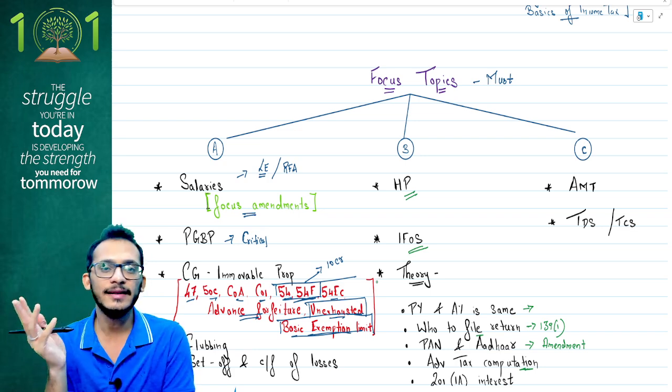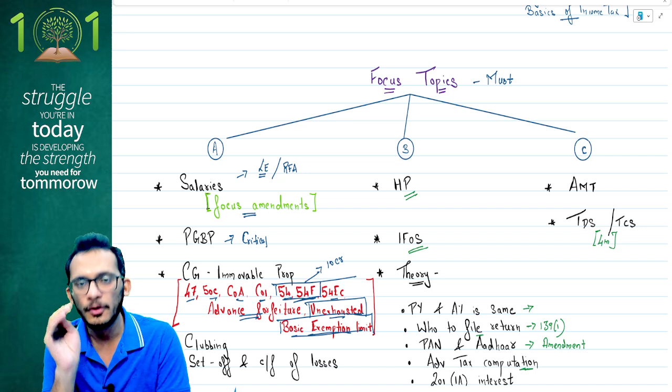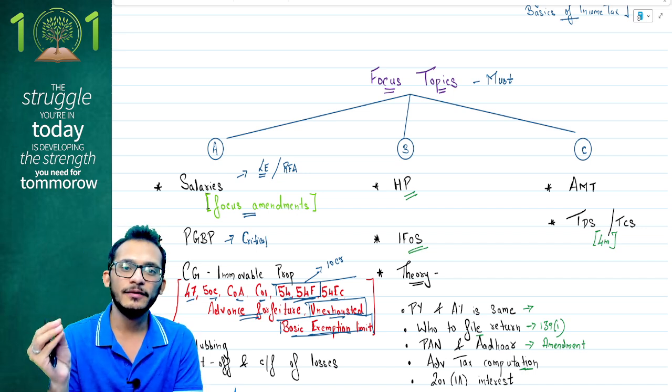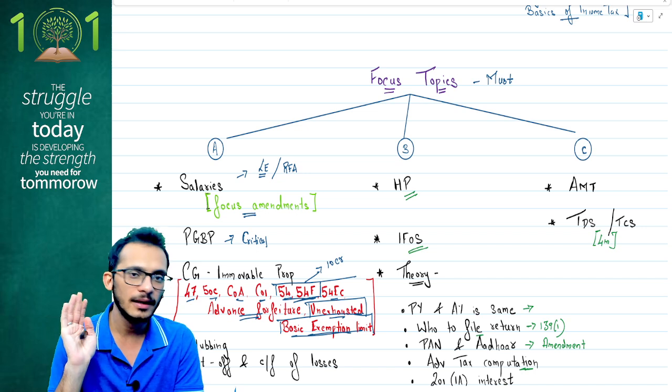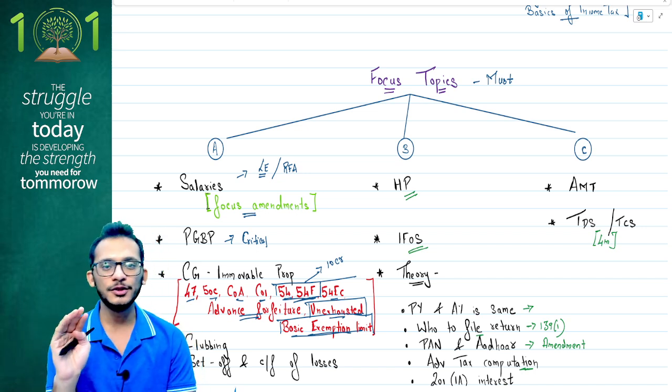Second is your TDS and TCS. No doubt about it, people, you are going to get 4 marks from this in the exam. But the problem with this chapter is that it's very lengthy. It's very detailed. It has a lot of tax rates, a lot of rules, a lot of regulations, and therefore it complicates life. I do not expect you to spend more time on it. Yes, it's a chapter which you take a chance with.